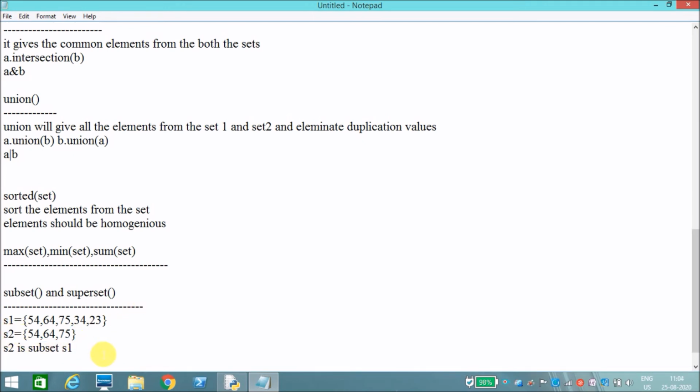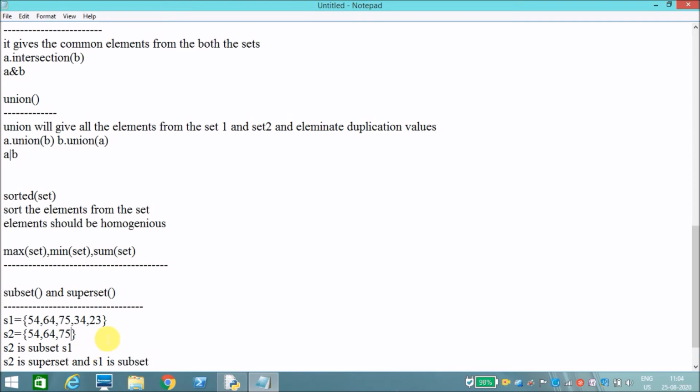Okay, S1 is superset and S2 is subset. Okay, if I include any other number which is not in set S1, it will display it is not a subset of S1. If any one element is different, it is not a subset.